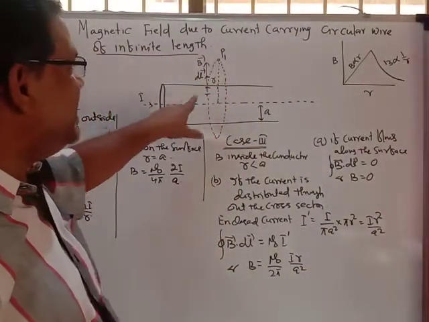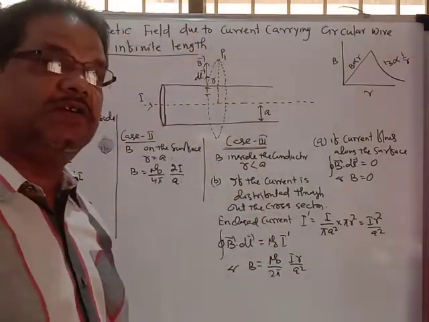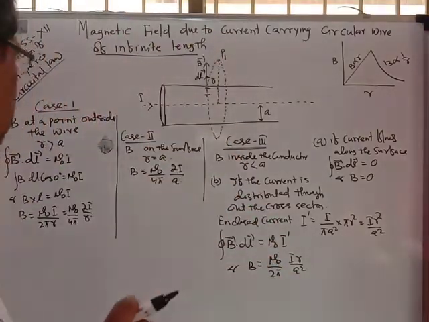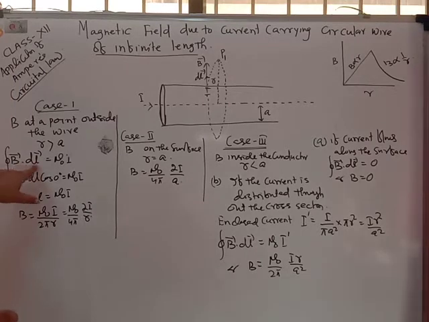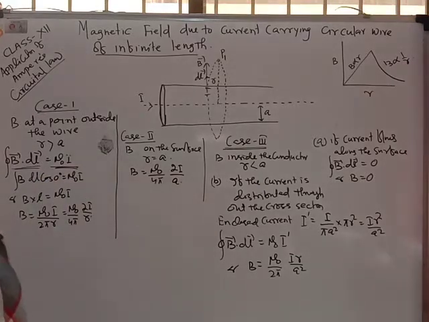If you find the line integral of the magnetic field along that circle, the Amperian loop, it will be B vector dot dl vector, and this is equal to mu naught I. You know this from the Ampere circuital law.